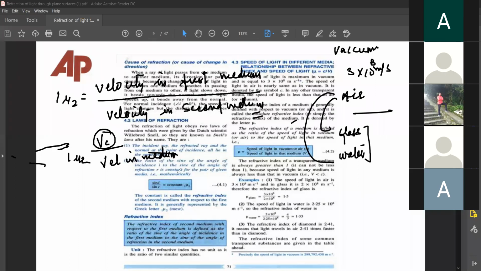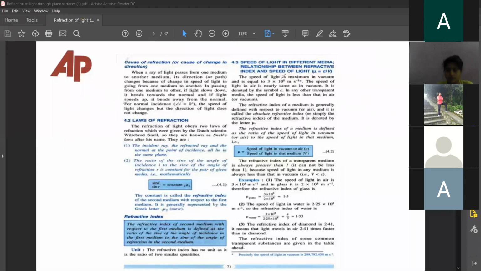Right. So I can define Ri in terms of velocity of light in the medium as well. You can all see this here. So mu is equal to speed in air upon speed in that medium.